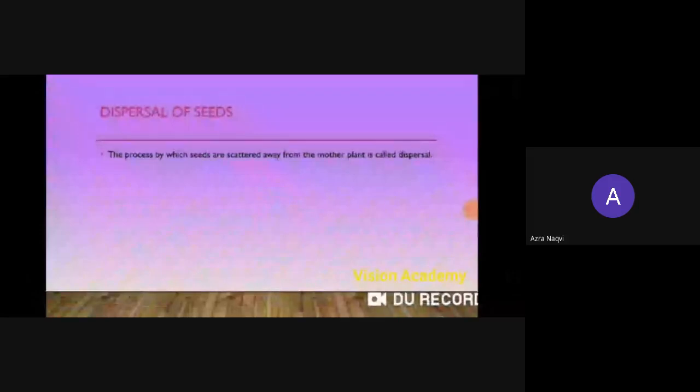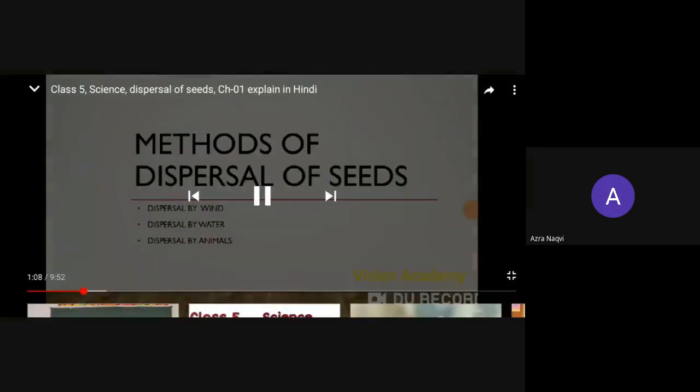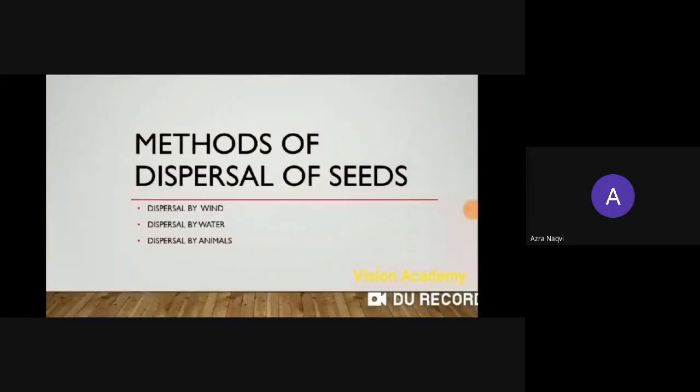Once again, the process by which seeds are scattered away from the mother plant, the main plant or parent plant, is called what? Dispersal. There are four different methods of seed dispersal: dispersal by wind, dispersal by water, dispersal by animals, and dispersal by explosion of fruits.